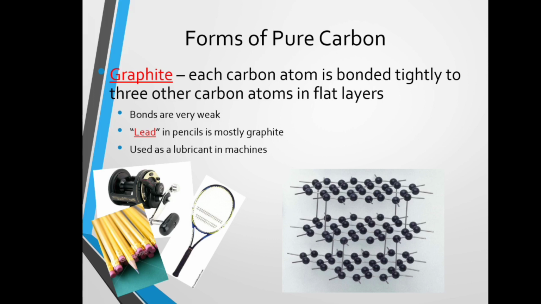First one is graphite. Each carbon atom is bonded tightly to 3 other carbon atoms in flat layers. Here, the bonds between layers are very weak. Lead in pencils is mostly graphite. Whatever pencils we use in our daily life are made up of graphite. Also, it is used as a lubricant in machines.